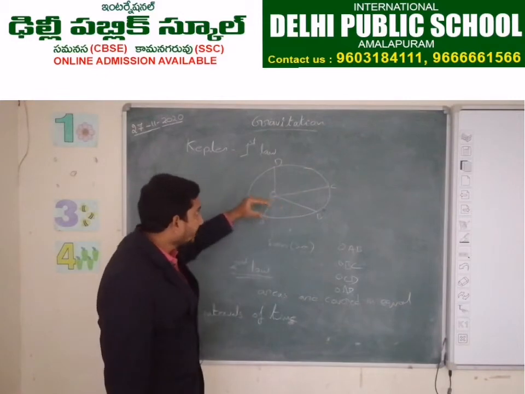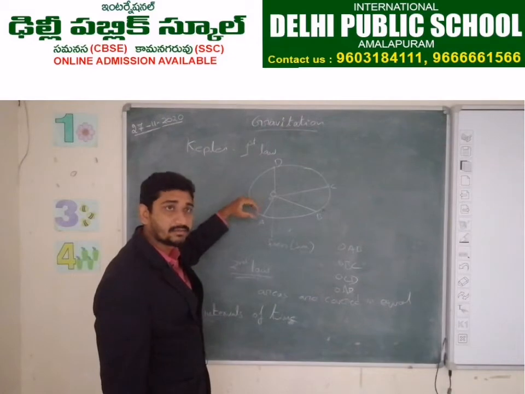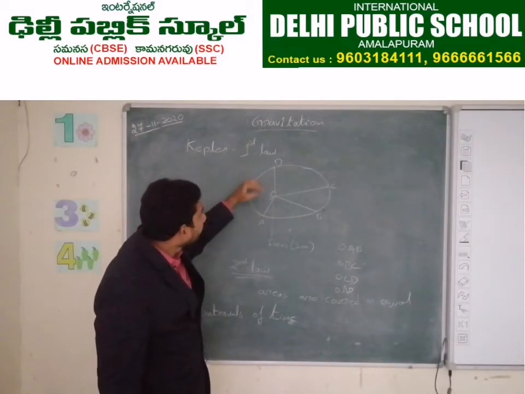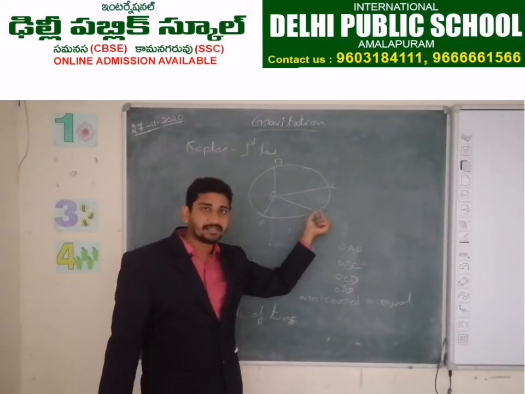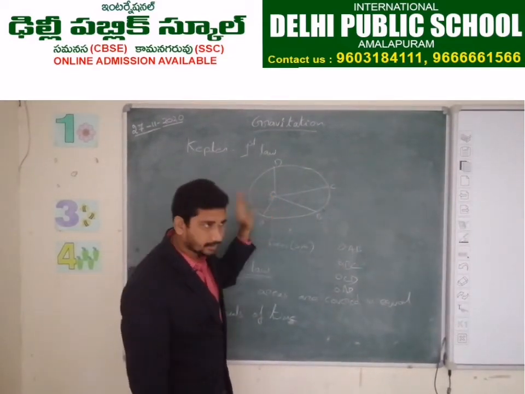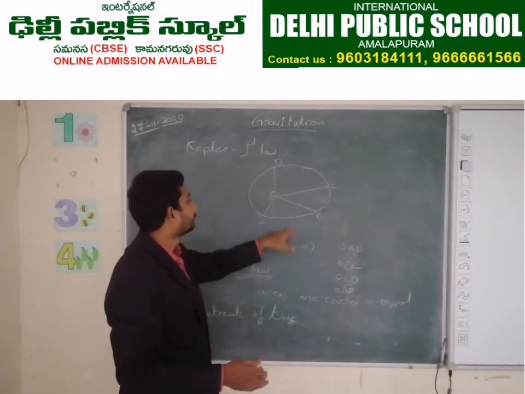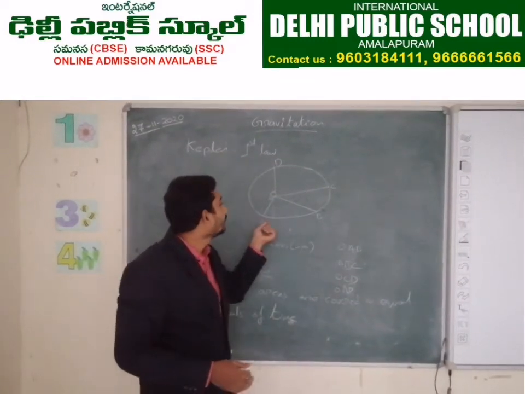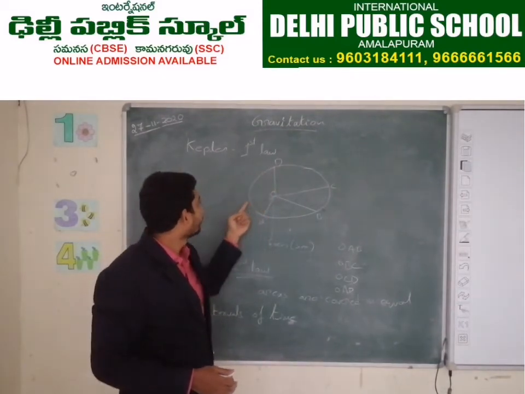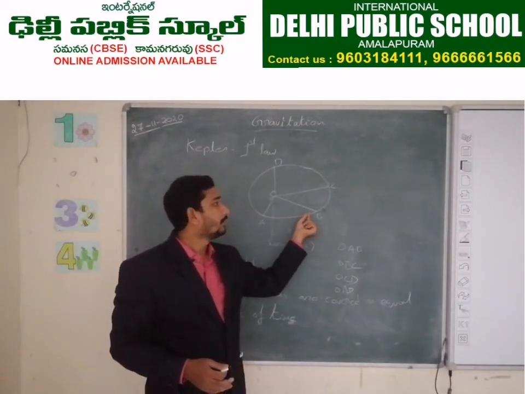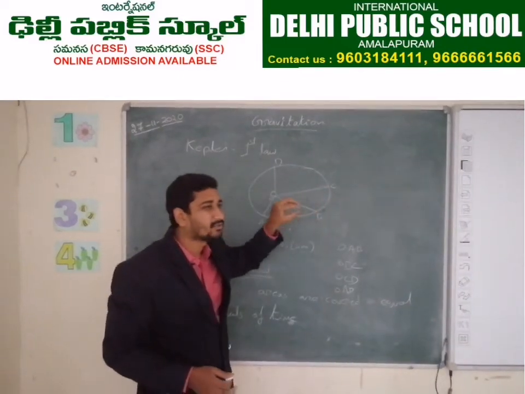Because if the earth is very near to the sun, the gravitational force exerted by the sun on the earth is more. Due to that, it can cover more distance. If it is going far from the sun, the gravitational force exerted by the sun on the earth will decrease. Why? Because the distance is increasing. That's why the earth is moving very slowly. When it goes from fast, it will become slow. That's why from B to C, it covers only less distance.